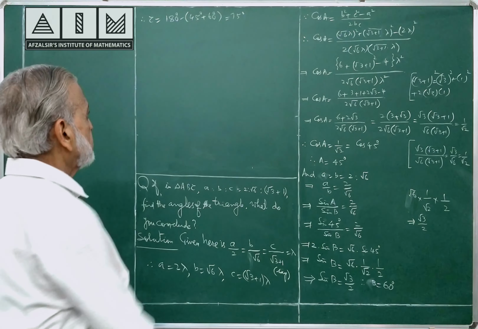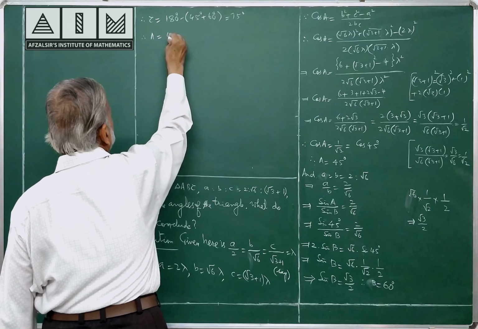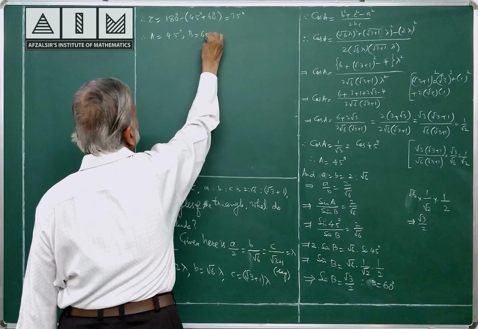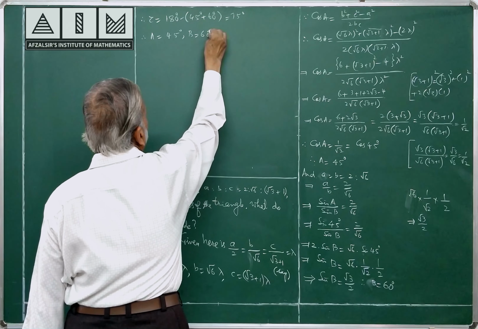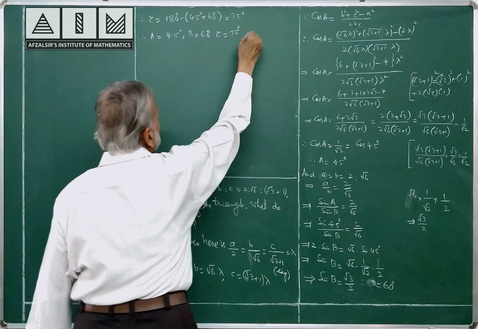So the angles of the triangle are A is equal to 45 degrees, B is equal to 60 degrees, and C is equal to 75 degrees. This is your answer.